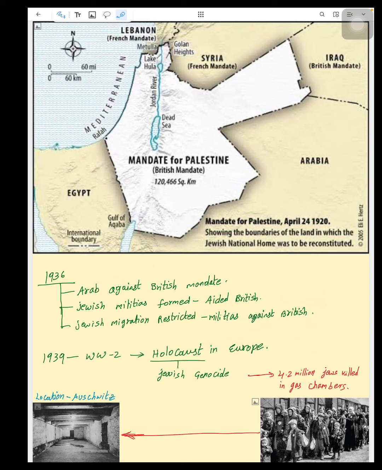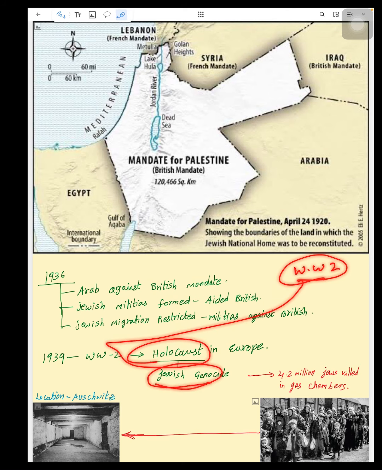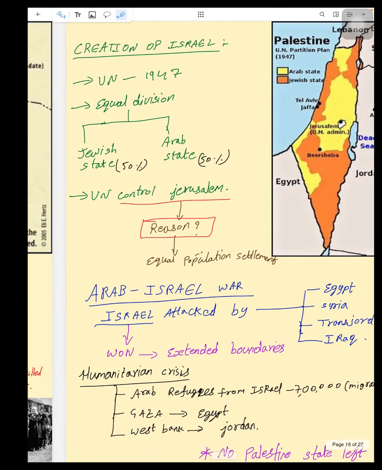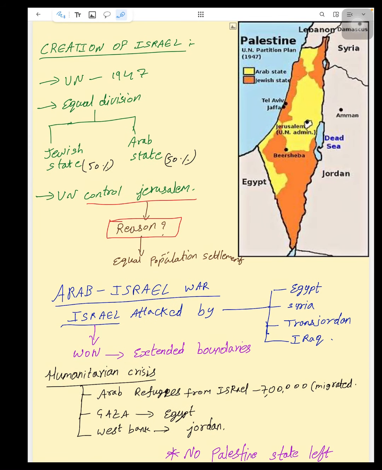And at the time World War II started, during this period the Holocaust happened, which was a Jewish genocide carried out by Hitler in 1939. According to the stats, 4.2 million Jews were killed in gas chambers, and this is the gas. Here they release poison gas, due to which they die. Now let's see how Israel was finally created.